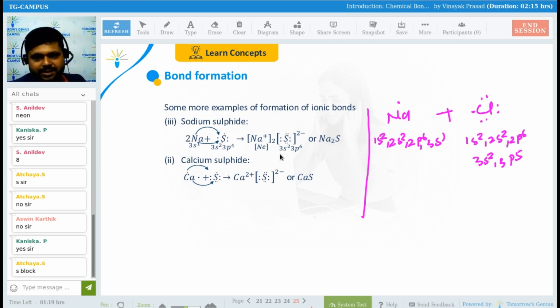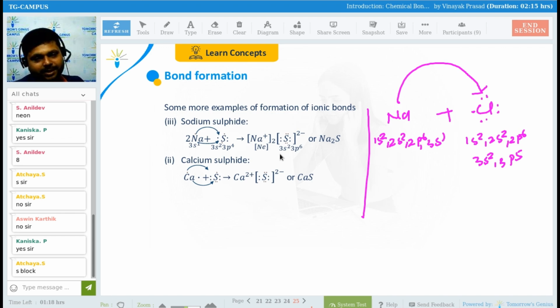Now this electron will be transferred to chlorine, and chlorine is looking at sodium. Yes, sodium, please give me your one electron. Once you give me your electron, I will be really very thankful to you throughout my whole life. There is no use of your extra electron, so why are you keeping it?